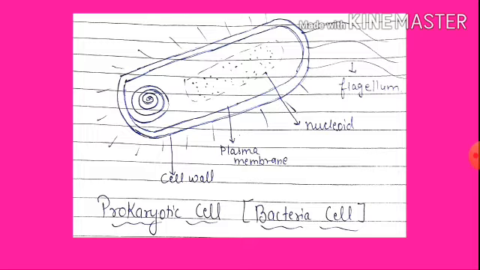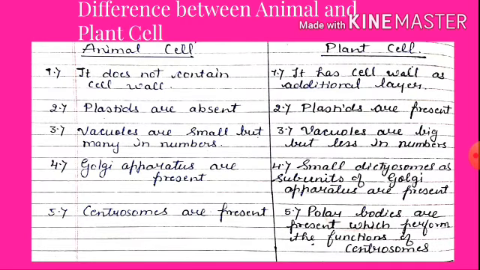Here is the diagram of a bacterial cell. Here you can see that so many cell organelles are present, but nucleoid is present at the place of the nucleus. Here a nucleic acid is present, which is known as nucleoid. So next is eukaryotic cell. As I told you, plant and animal cells come.